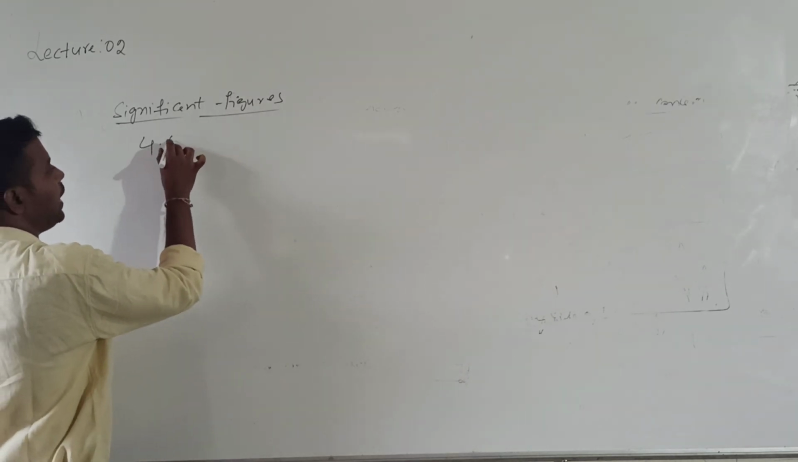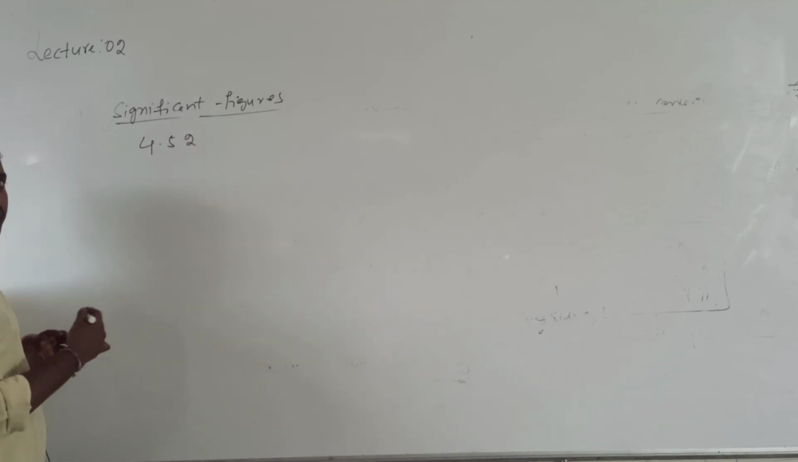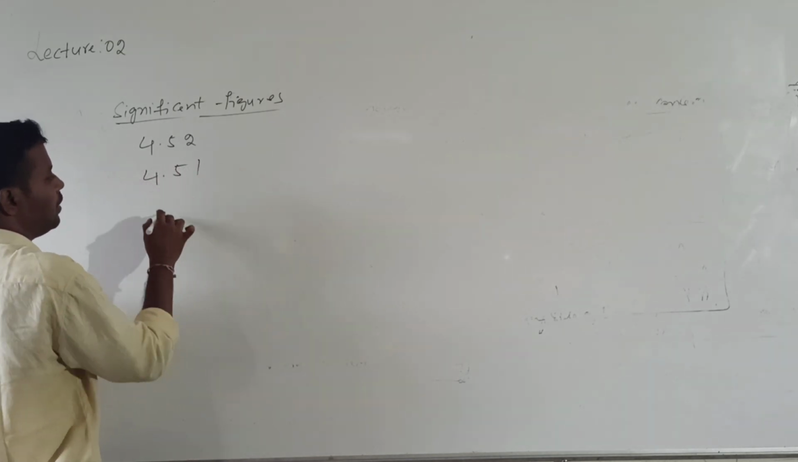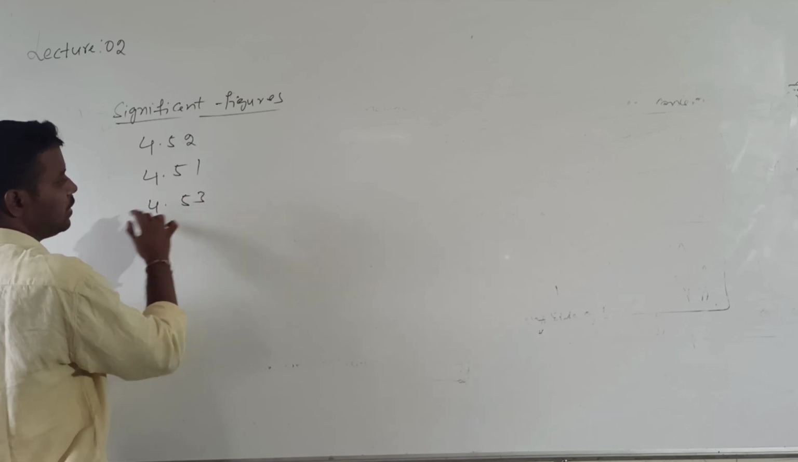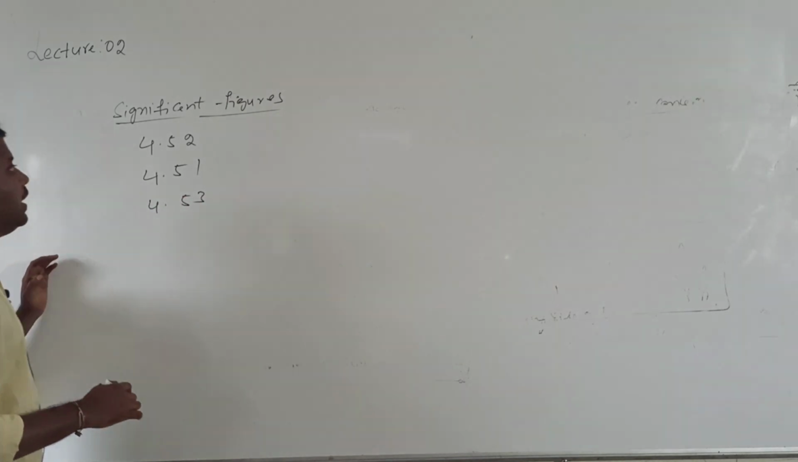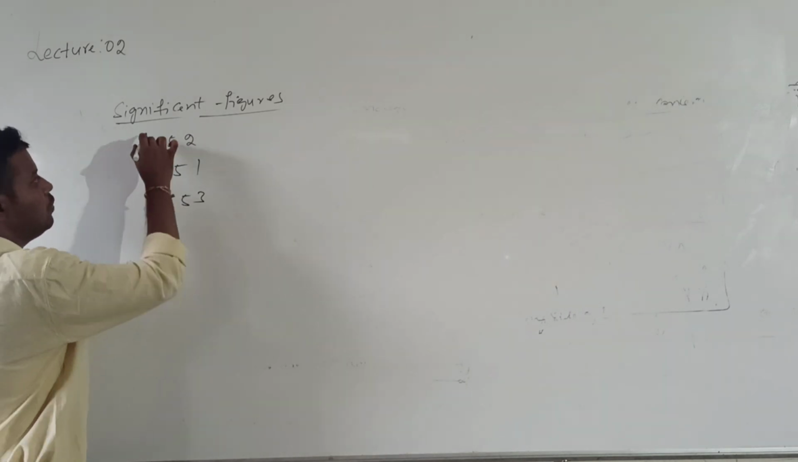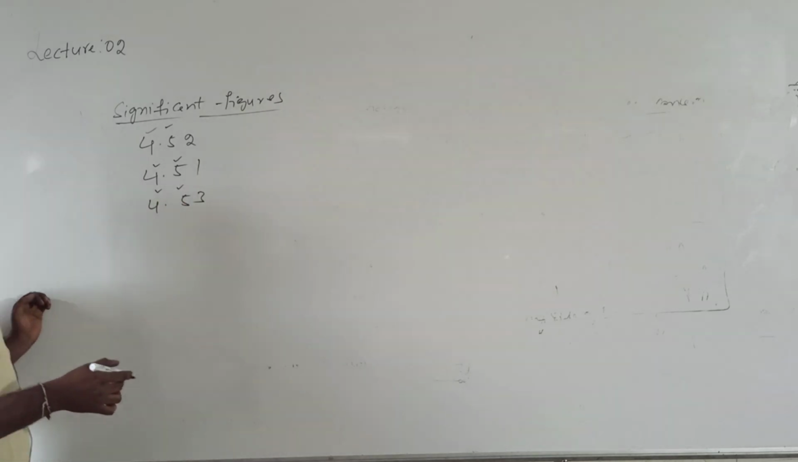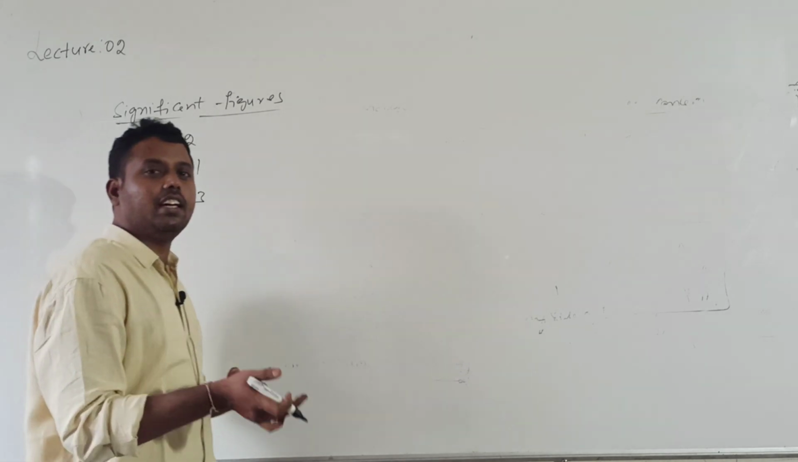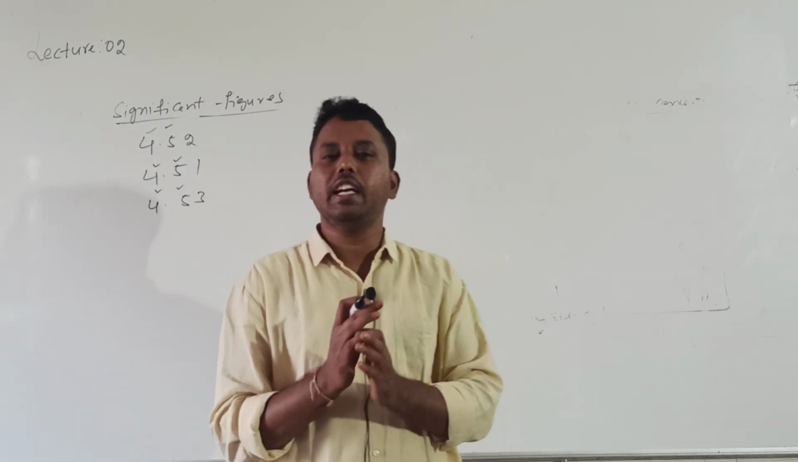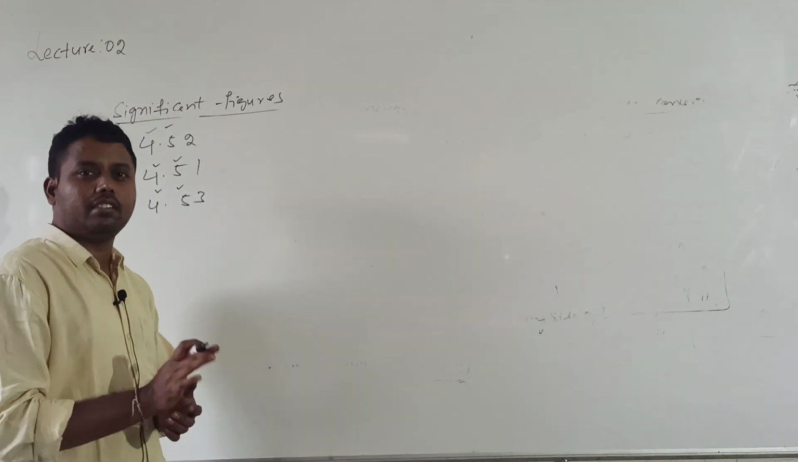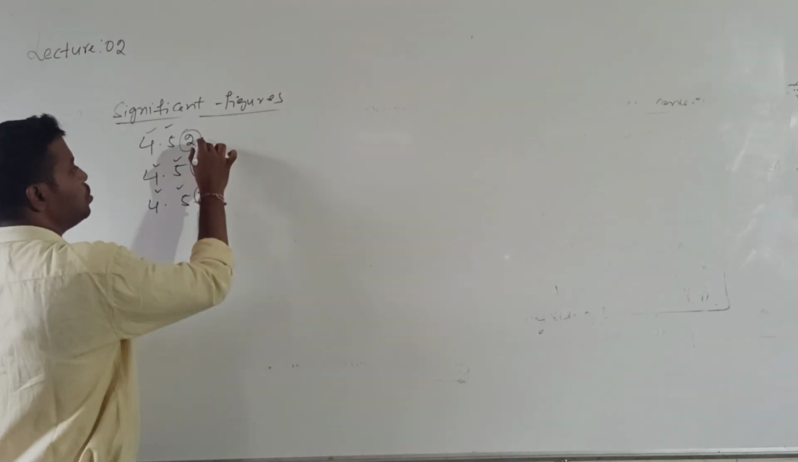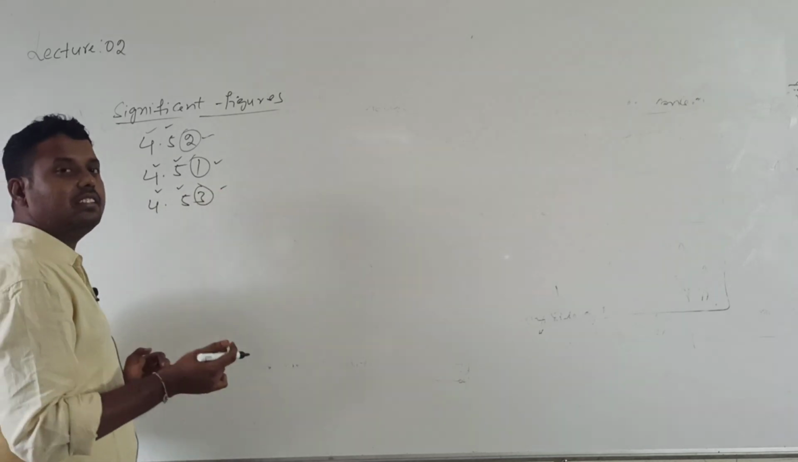For example, I made one measurement and I got the value 4.52 in one trial, in the second trial 4.51, in the third trial 4.53. I made 3 trials. In this, there are some reliable digits, 4 and 5, every time getting. So these are called certain digits, digits which are certain. Certainty means these are the reliable digits, every time you are getting the same. Whereas this is the uncertain digit: here it is 2, here it is 1, here it is 3. So these are uncertain digits.